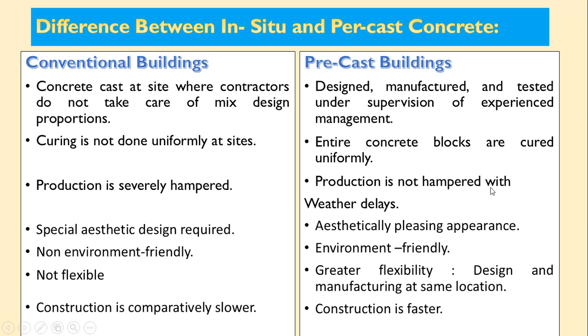Production is not hampered by weather delays. Now if you observe, this is the monsoon season, rain is going on. If construction is going on, definitely it is hampered, it is stopped due to rain. But in case of precast elements, as these are cast in the factory, there is no question of precipitation. If precipitation is there, still the work will be continued. So due to these weather delays, work will not get hampered.